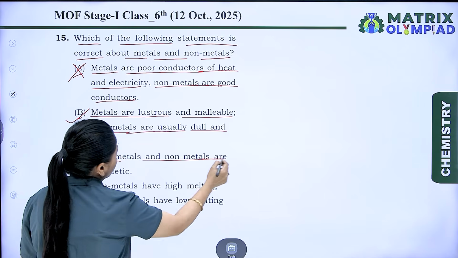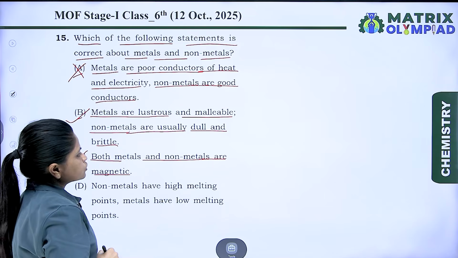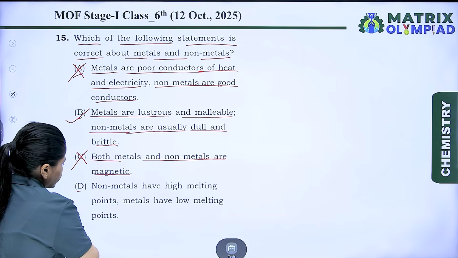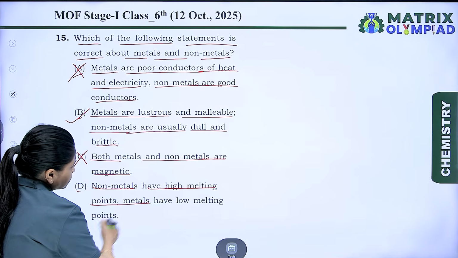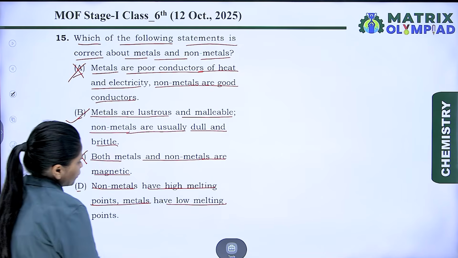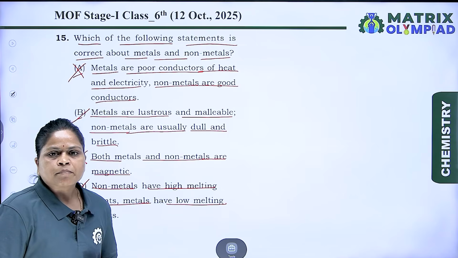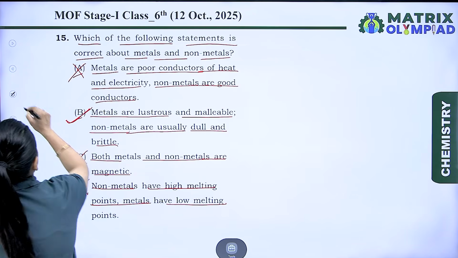C: both metals and non-metals are magnetic. No, this is wrong because non-metals are non-magnetic. D: non-metals have high melting point and metals have low melting point. No, this is again incorrect for metals and non-metals. So the correct option is B.